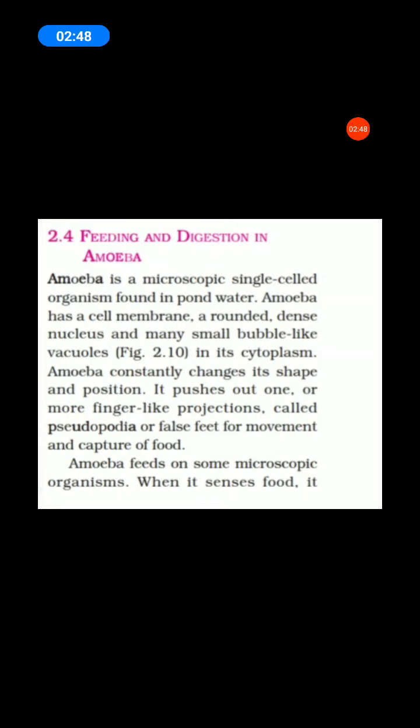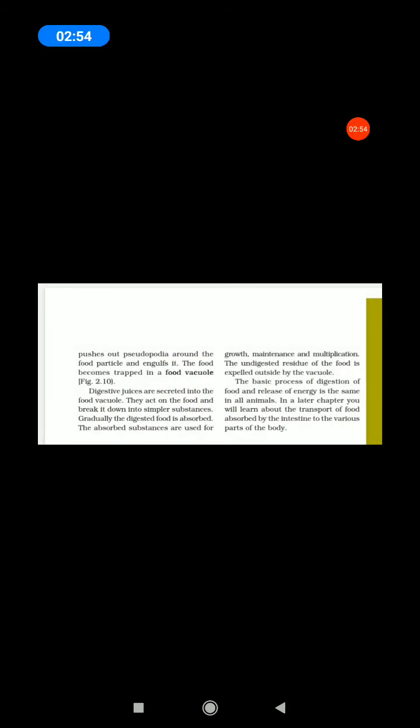When it senses food, it pushes out pseudopodia around the food particles and engulfs it. The food becomes trapped in a food vacuole. Underline the word: the food becomes trapped in a food vacuole.